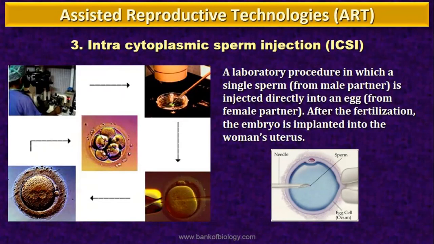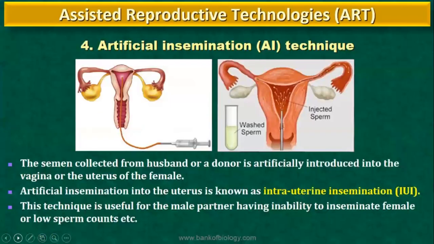Third one, we discussed the ICSI in case of males, that is a single sperm from the male partner is taken and directly injected into the egg of the female. Done, everybody? Yes.